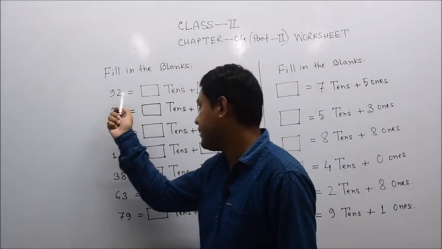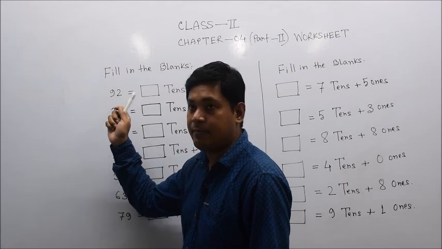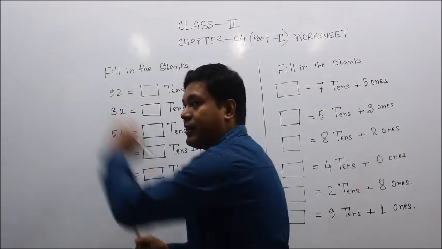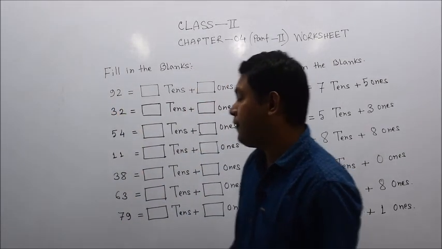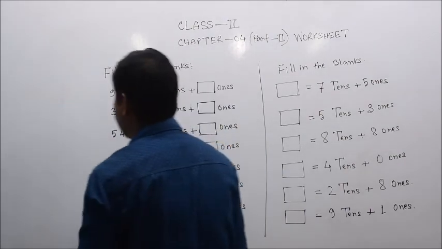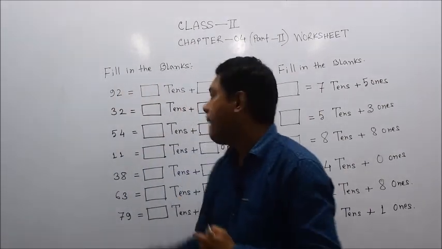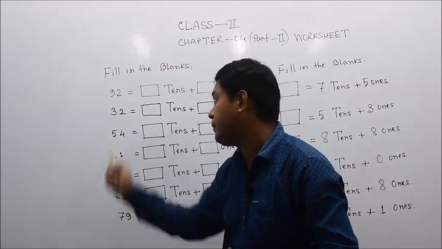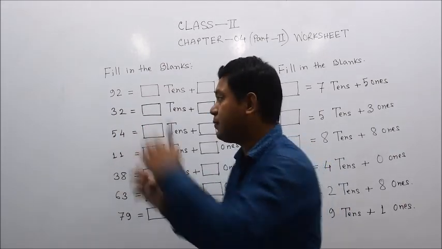Here we know that the right-hand side digit is in the one place and the left-hand side digit is in the 10th place. The first number is 92, because we usually pronounce it as 92. First we pronounce the number 9, which comes from the left-hand side.